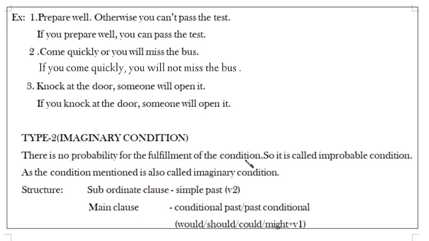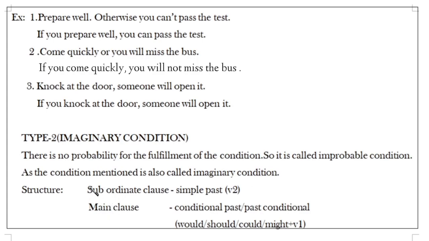In the first type, probability is there, but here there is no probability. So it is called an improbable condition. It is called an imaginary condition and also an improbable condition.